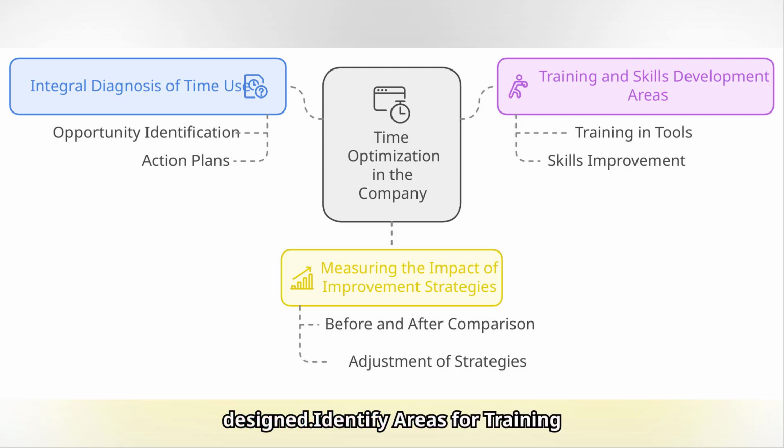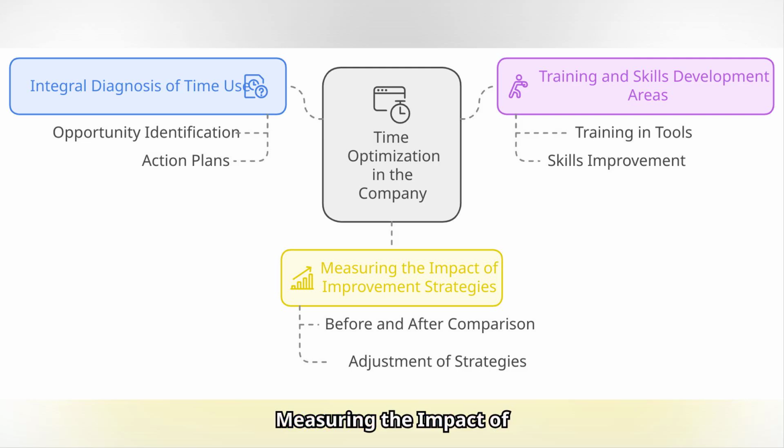Identify areas for training and skills development. Surveys can reveal training needs to improve efficiency in certain tasks. For example, a sales team may need training in the use of their CRM to reduce the time spent on manual data entry. The benefit would be to invest in training to improve productivity and ensure effective use of tools.